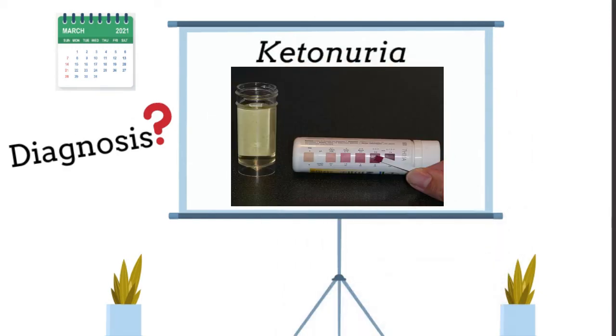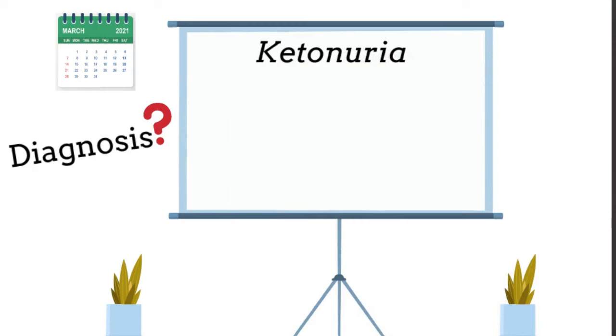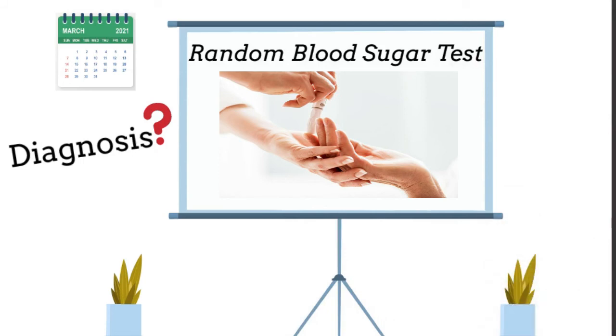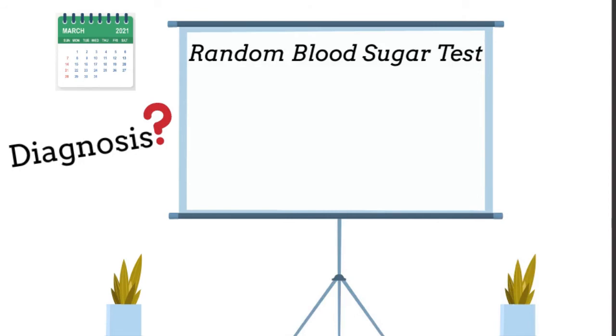Ketonuria. The amount of ketone bodies normally excreted by a healthy individual is not detected by any routine methods. However, using Acetest tablets or Ketostix paper sticks, the amount of ketones excreted by a patient suffering from diabetes can be detected. Random blood sugar test. A random blood glucose exceeding 200 milligrams per dl is almost certain to indicate diabetes.